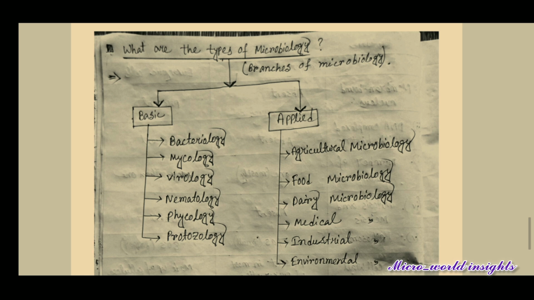Basic microbiology covers gaining general information about various types of microbes, like the study of bacteria, which is bacteriology, the study of fungi, which is mycology, the study of viruses, which is virology, the study of nematodes, nematology, the study of algae, phycology, and the study of protozoa, protozoology.